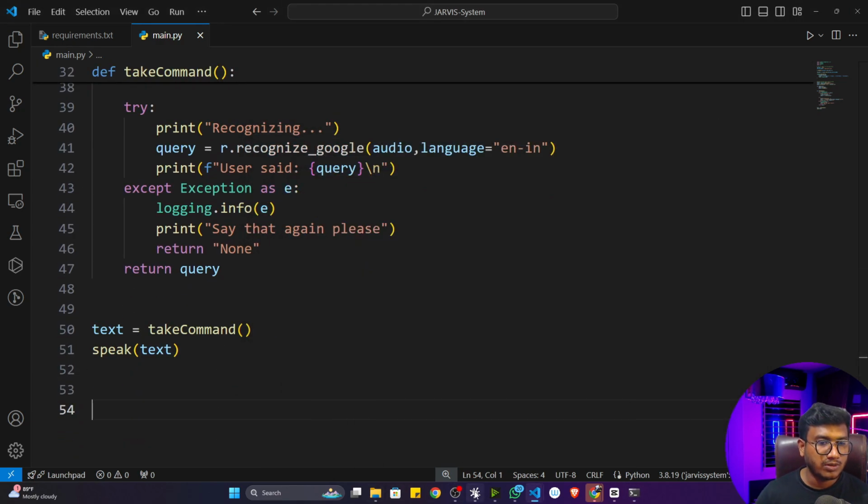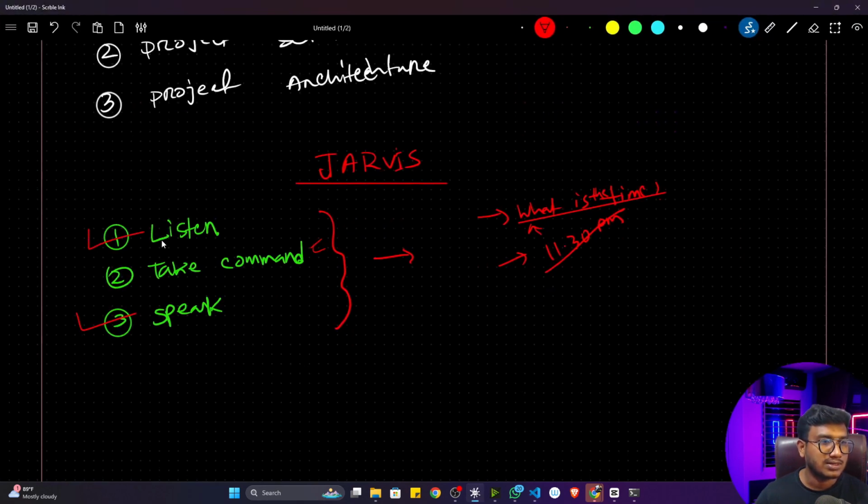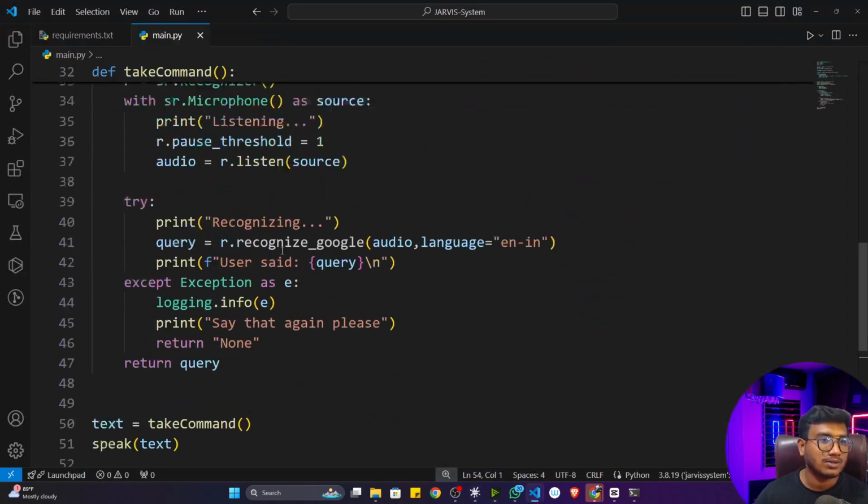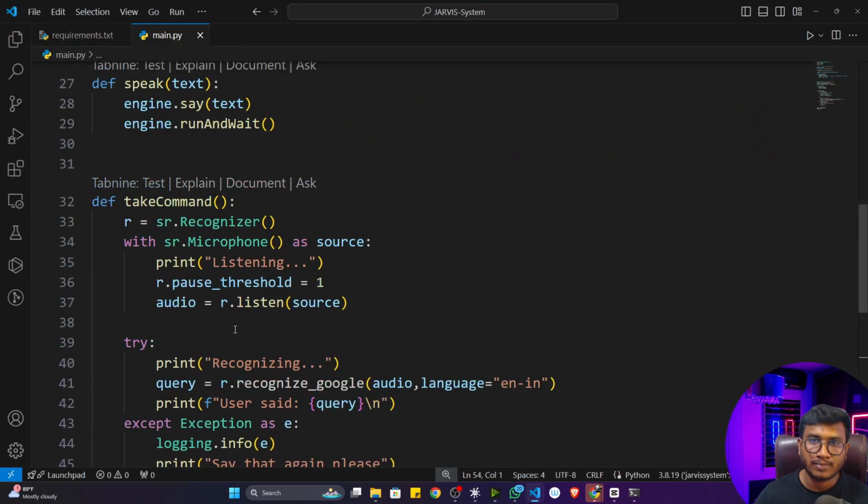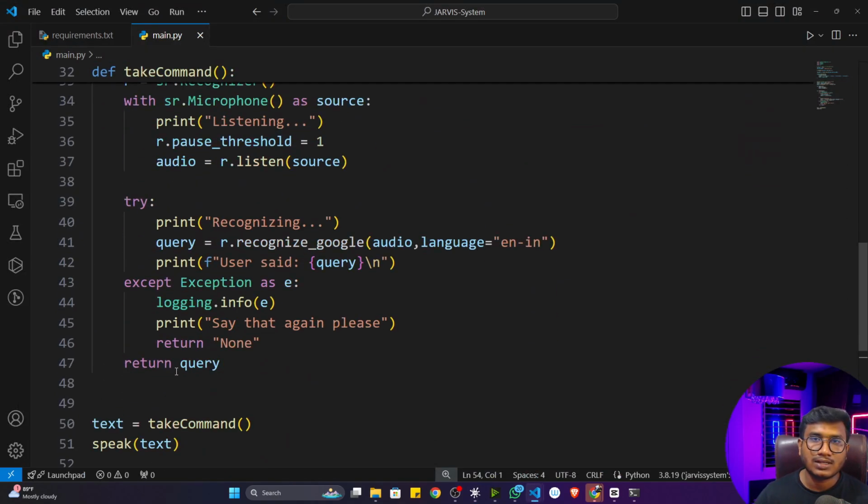Okay, so successfully we have created two components. So this listen and speak, and take command, it is the same as per your listen, because we are using listen inside take command only. I hope you got it right. So this is the entire command. We can use the take command from my user, any kinds of command. Whatever things they are telling, it will return that particular text as it is.